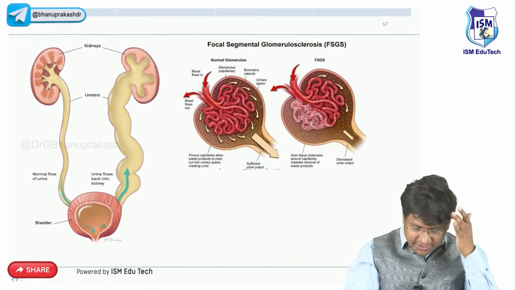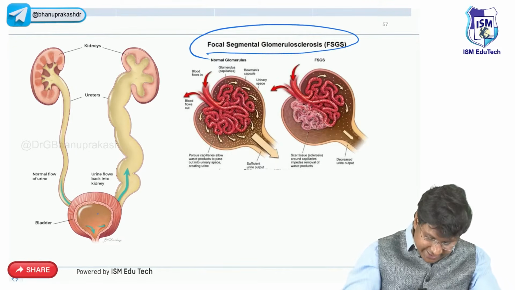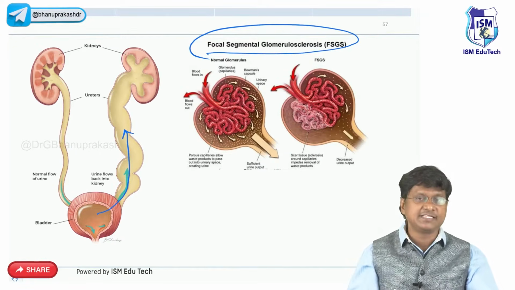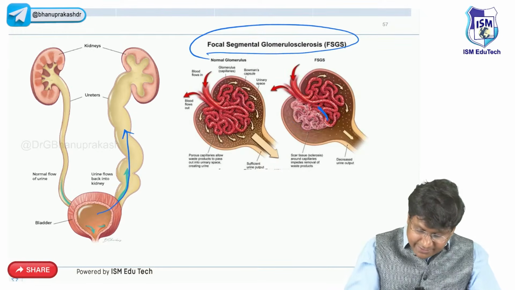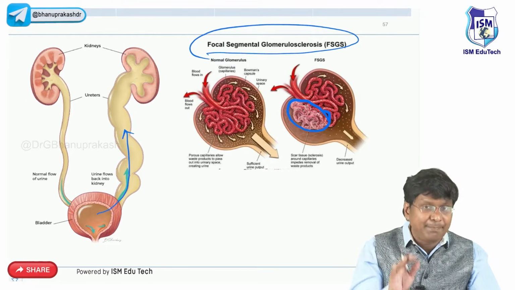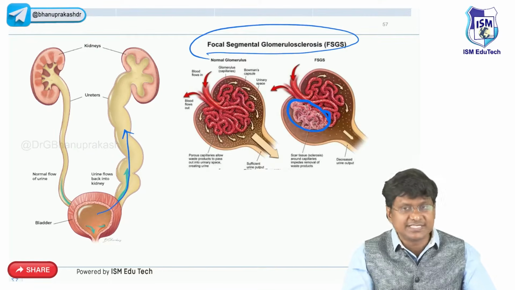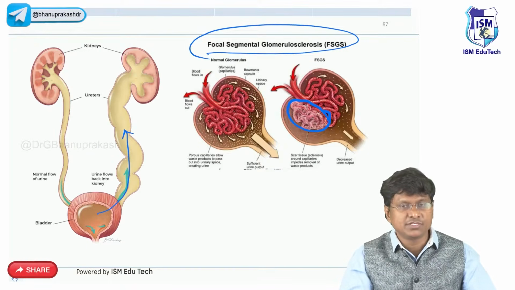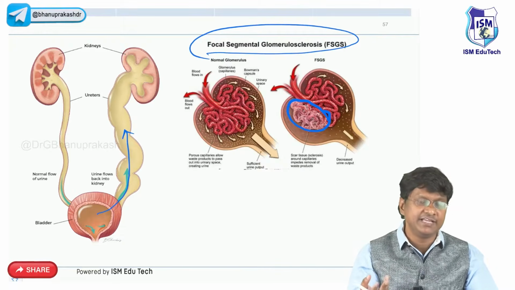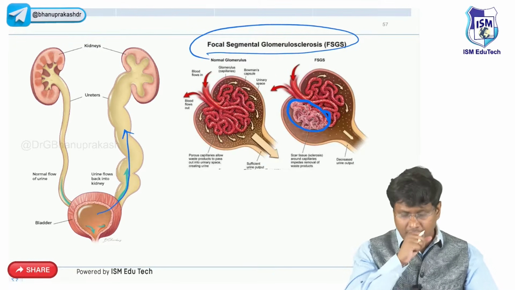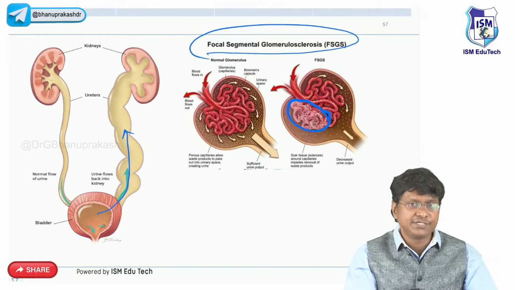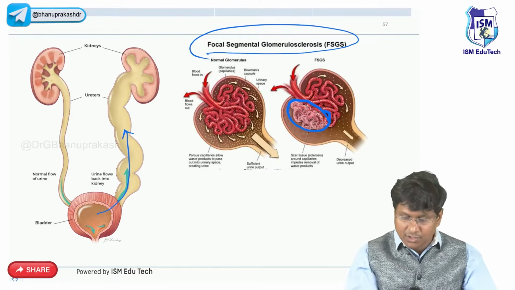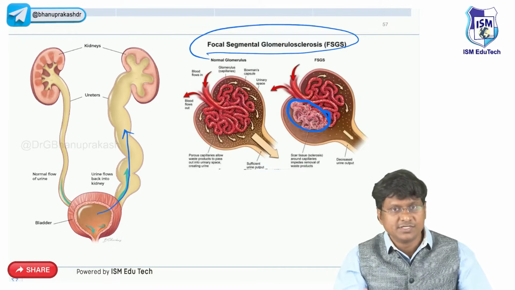And this is focal segmental glomerulosclerosis. What did I tell you? It is called reflux nephropathy. You will observe a hydronephrotic kidney, and in light microscopy you will observe that only a part of the glomerulus undergoes sclerosis. What etiologies cause focal segmental glomerulosclerosis? It is mainly infectious pathology like HIV. Other causes are HBV, human papillomavirus, hypertensive nephropathy, heroin addiction, sickle cell anemia, and massive obesity. All these can cause focal segmental glomerulosclerosis, right?